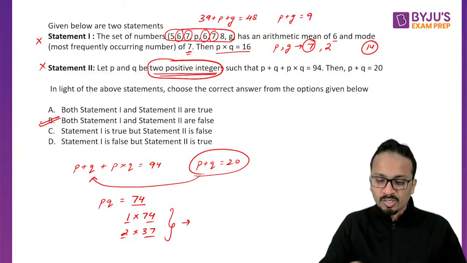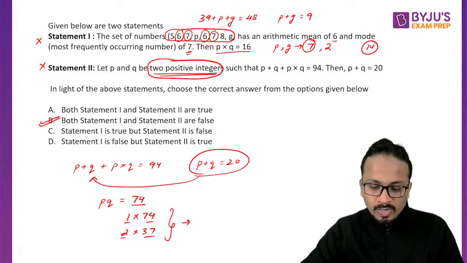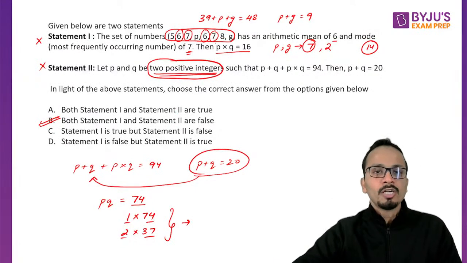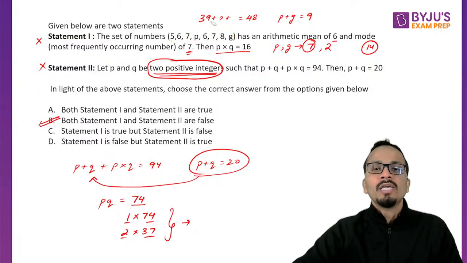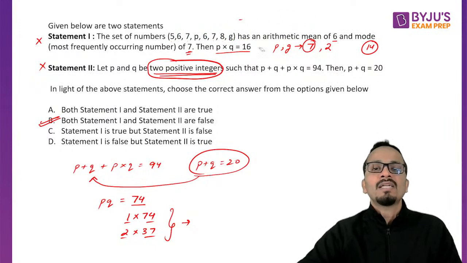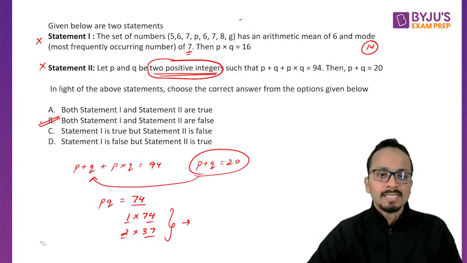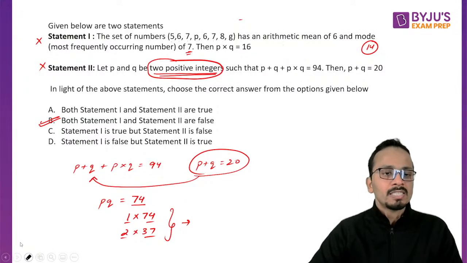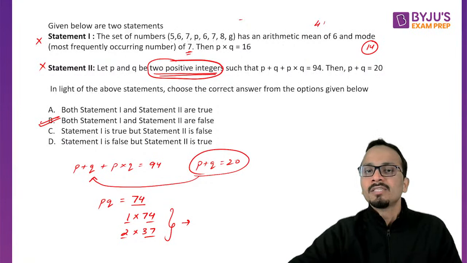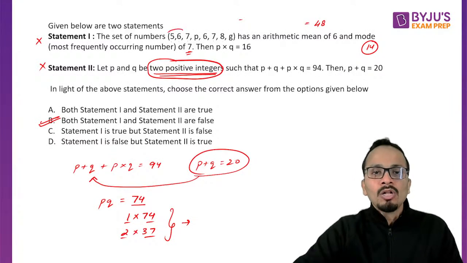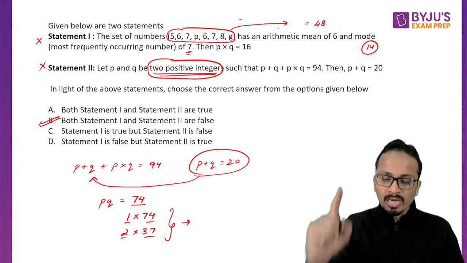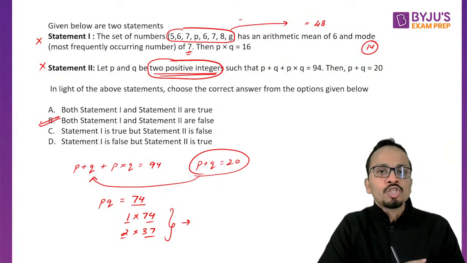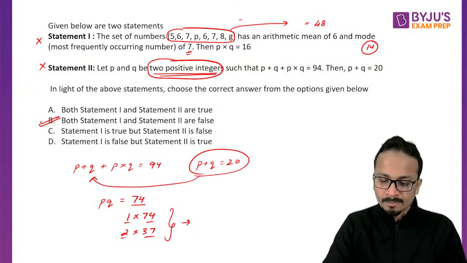Okay, Jagdish, you are asking where we got P plus G as 9. So Jagdish, I'll quickly take this part. In the first sentence, it was given that the arithmetic mean of these numbers is 6. So these are 8 terms. So I can say that their sum will be 48. Okay. Now add all these numbers. Their sum should be 48. From there, you will get the value of P plus G as 9. All right.